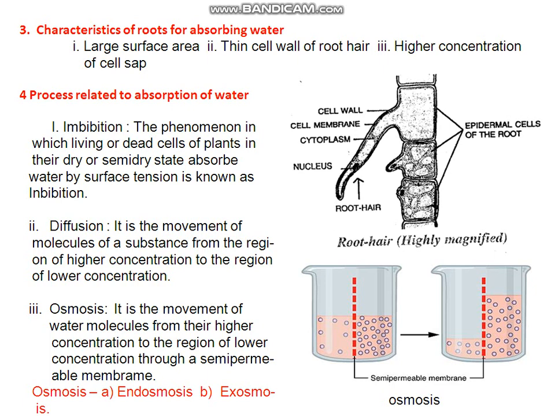Diffusion, you know it very well. Diffusion is a process in which movement of molecules occurs from the region of its higher concentration to the region of its lower concentration.